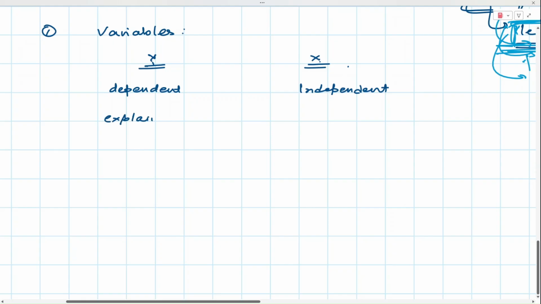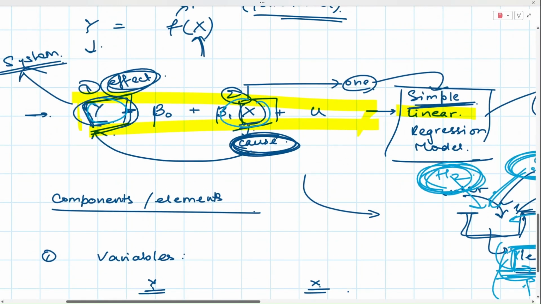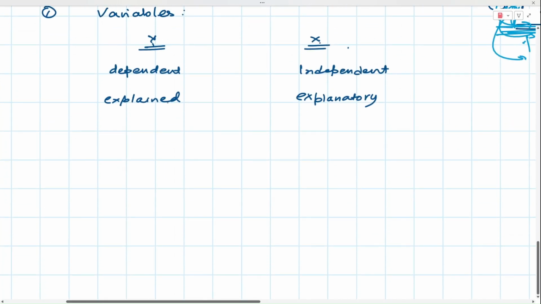Similarly, y is the explained variable and x is the explanatory variable. So we are trying to explain y using x. Hence, x is what we are using to explain. So x is the explanatory variable, and what are we explaining? We are trying to explain how x causes y. So y is the explained variable.